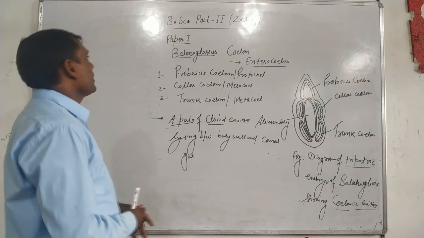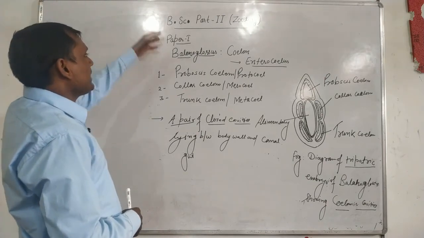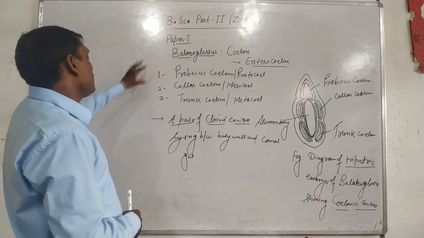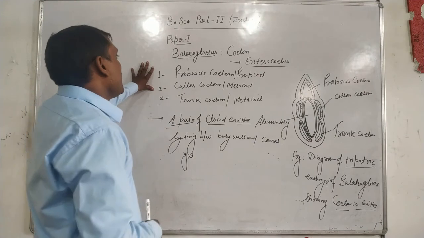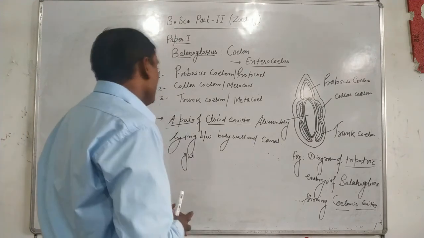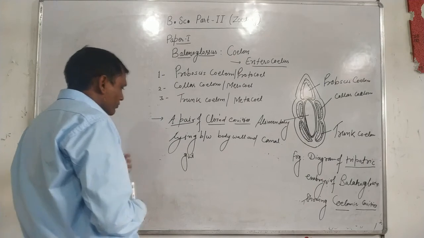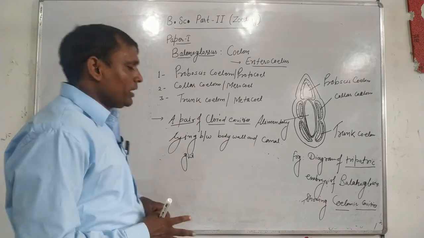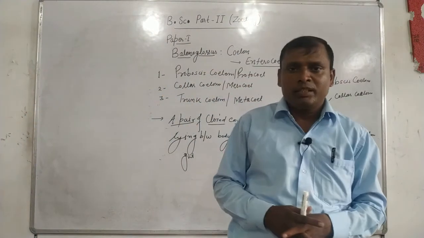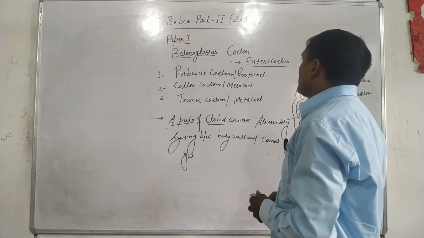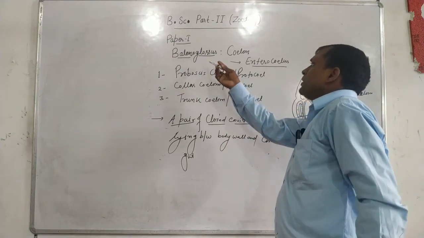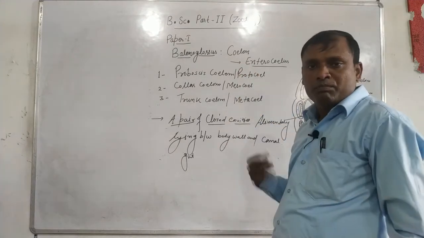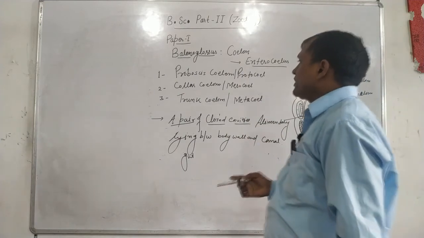Overall, different types of coeloms have different functions, but the common function of all coeloms is to provide a space where different metabolic functions are performed. Ultimately, the coelom of Balanoglossus contains five pouches.